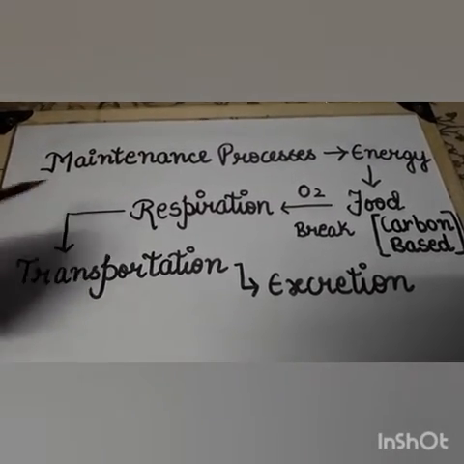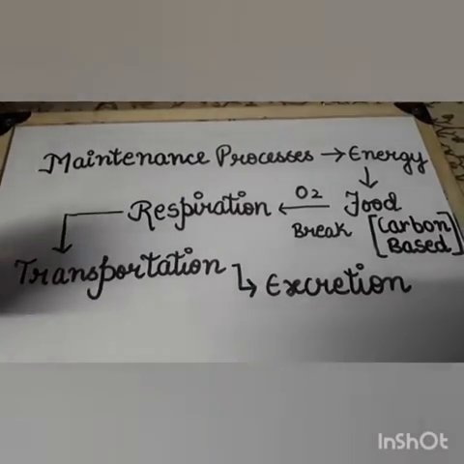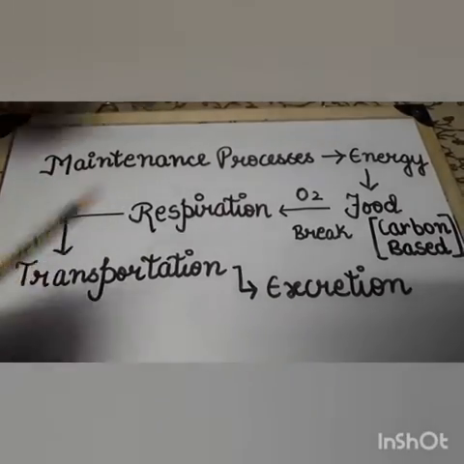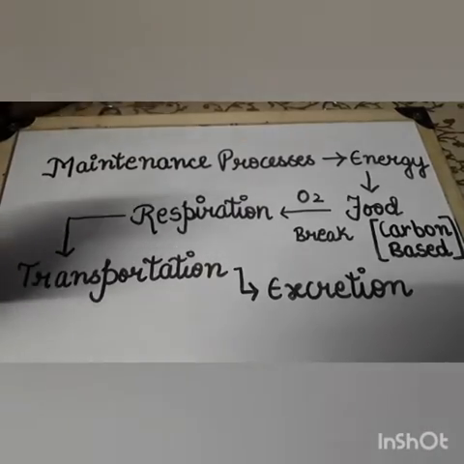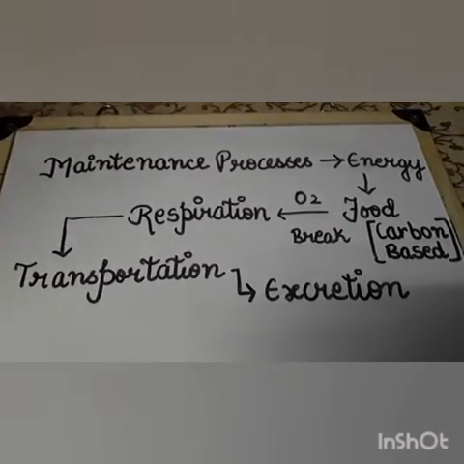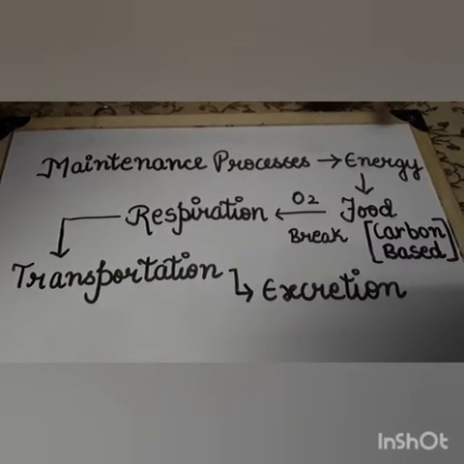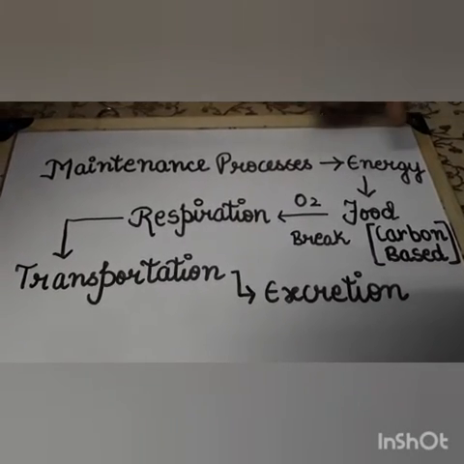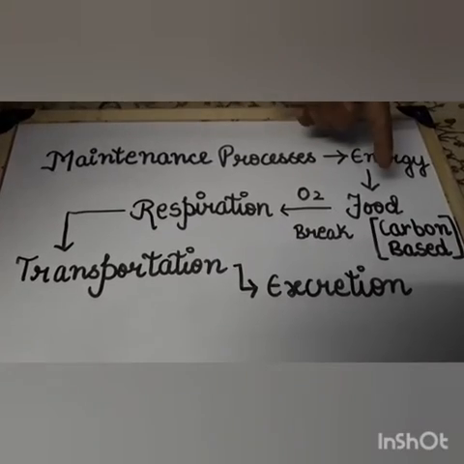So children, let's concentrate over here. These maintenance processes are required to prevent damage and breakdown, and they need energy, and organisms take this energy from outside the body in the form of food.